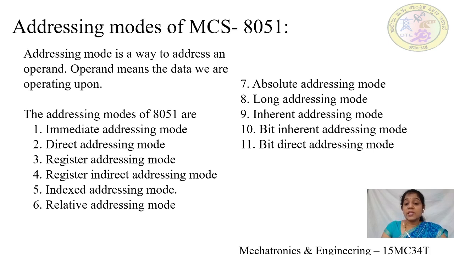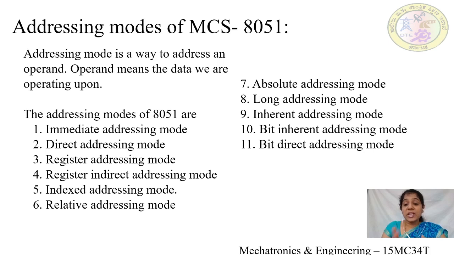Next is inherent addressing mode. This addressing mode is specific to special types of registers, that is the accumulator, where the contents of the data will be changed and updated into the same register. Example, swap accumulator, where the contents will be changed and updated in the same register. The 10th is bit inherent addressing mode. This is applicable for bit type addresses, and here also the content of the bit will be changed and updated into the same bit.